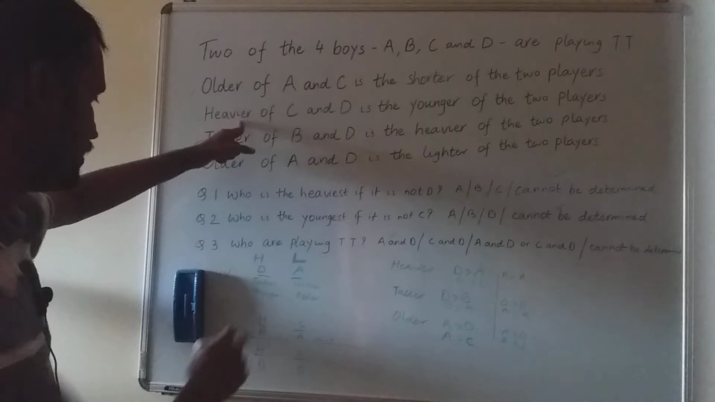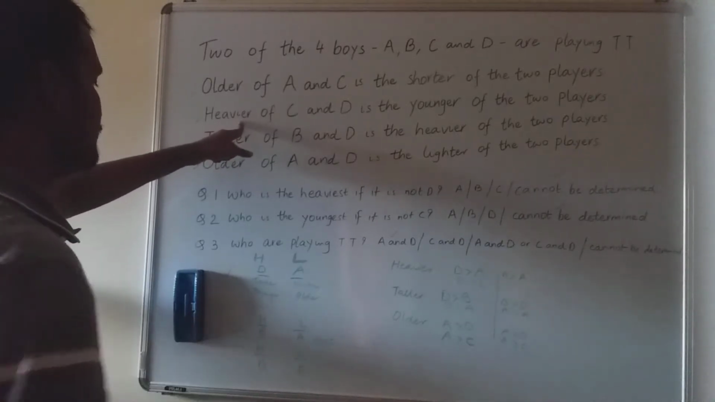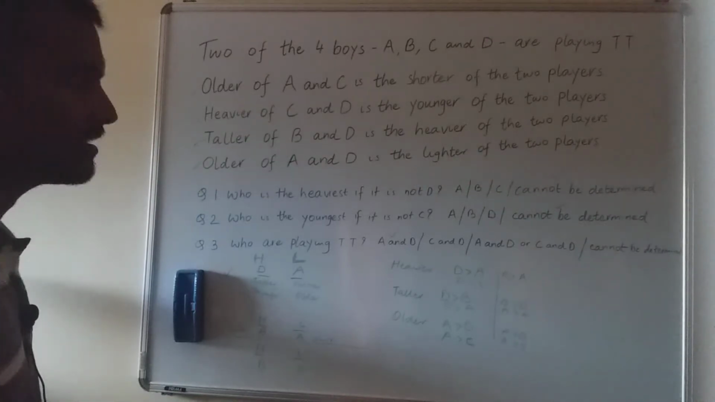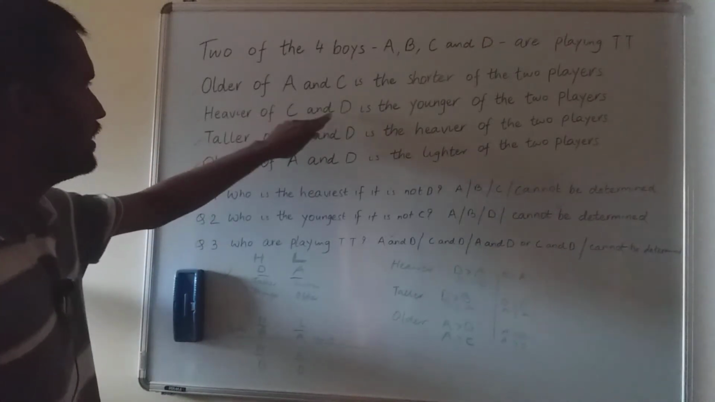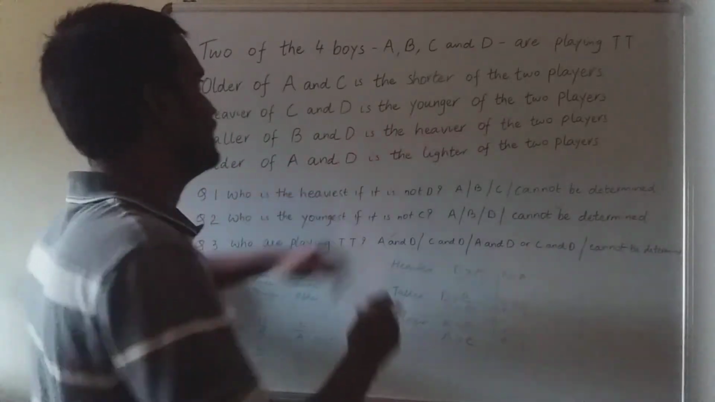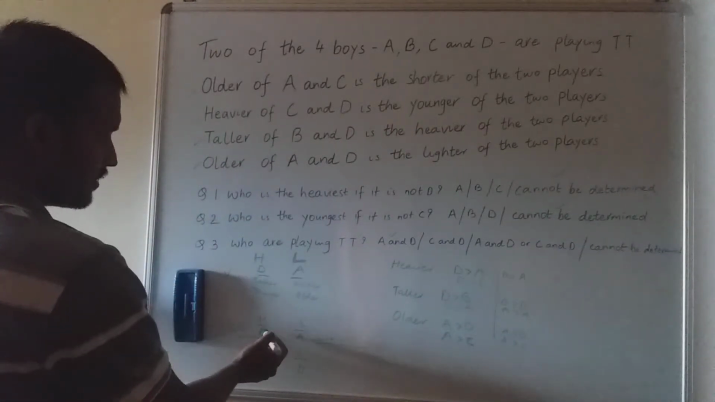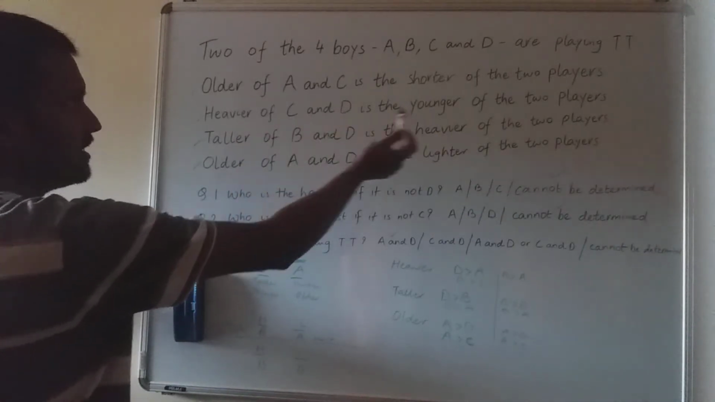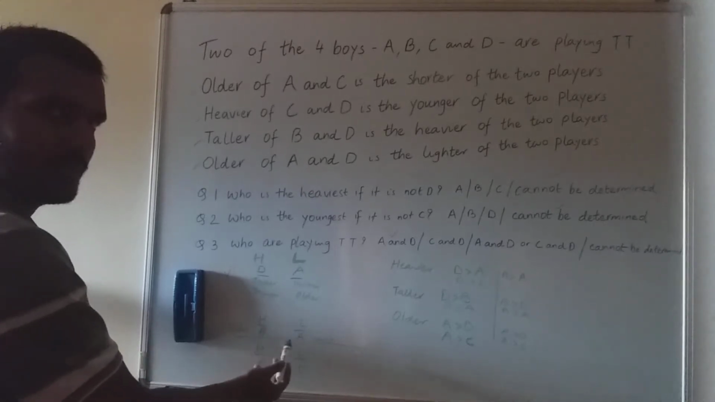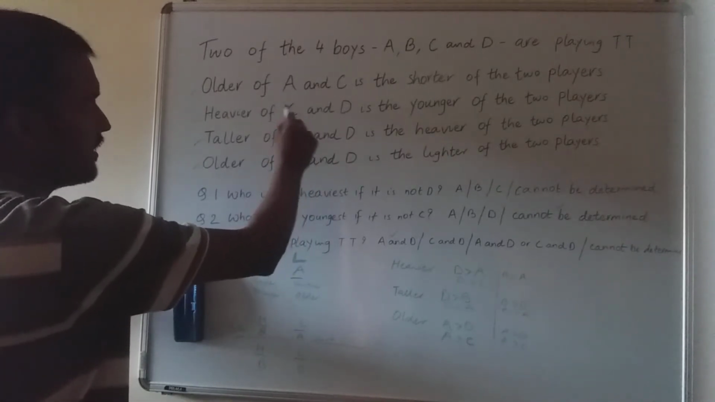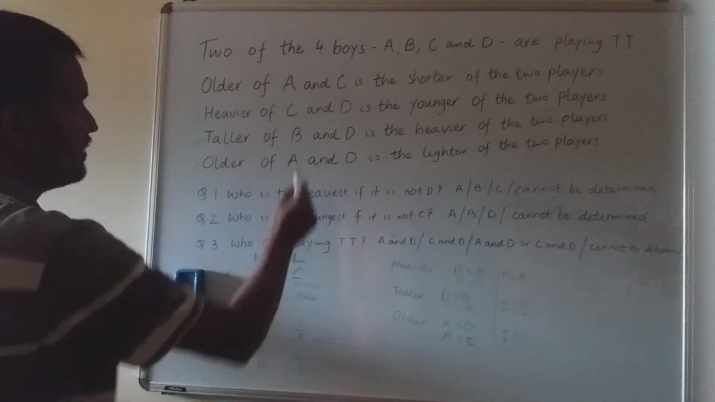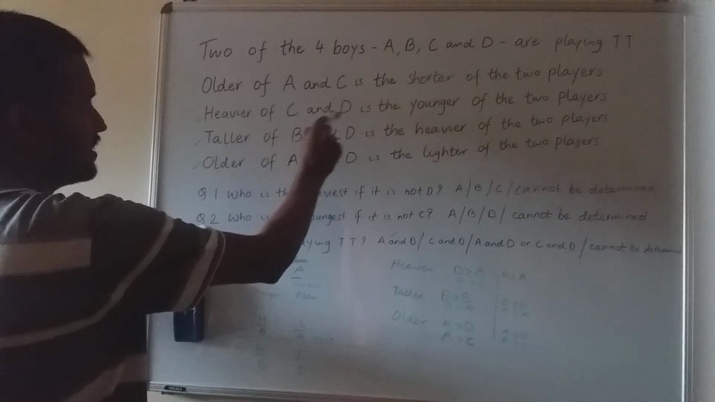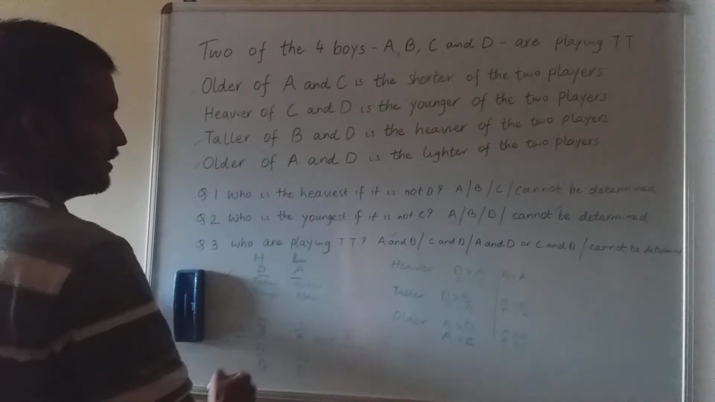statement, the last one. If I have assumed B to be the heavier, heavier of C and D is the younger of the two players. Now here you will get stuck because they are saying the heavier between them is the younger of the two players, and we know that the two players are B and A, right? If I take C as heavier between C and D, C will be the younger, but I am taking B and A, and neither B nor A is in this statement. So this assumption falls short in this statement. This statement makes this assumption go wrong.